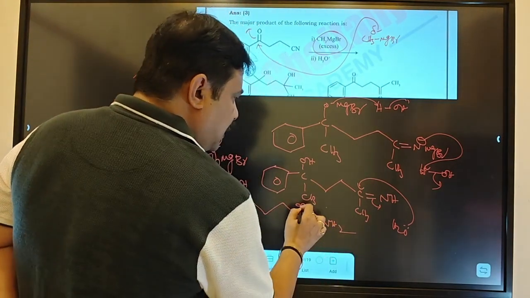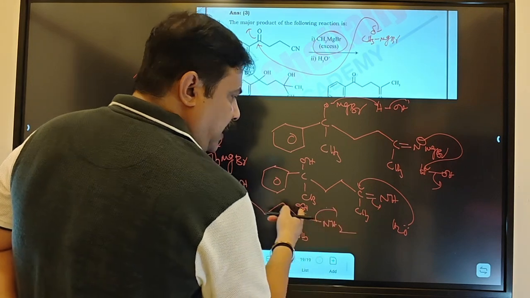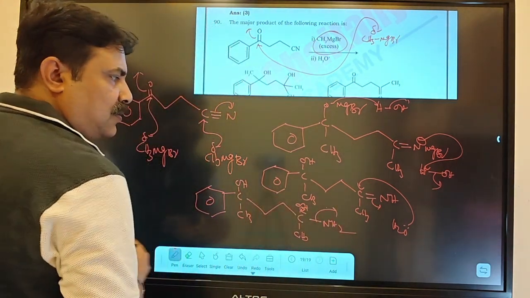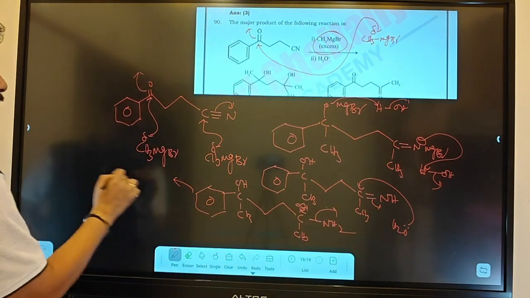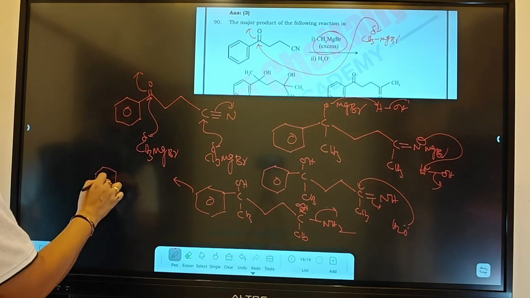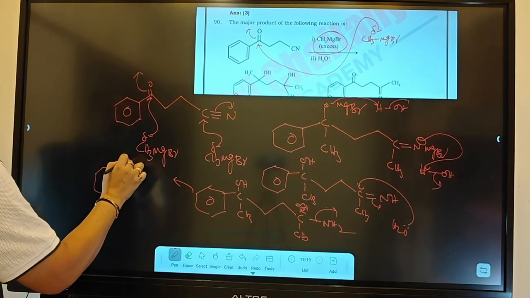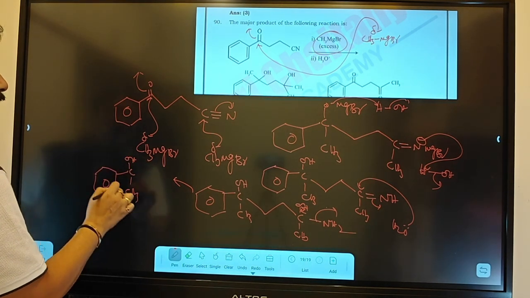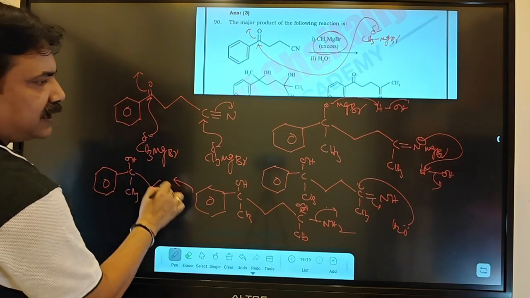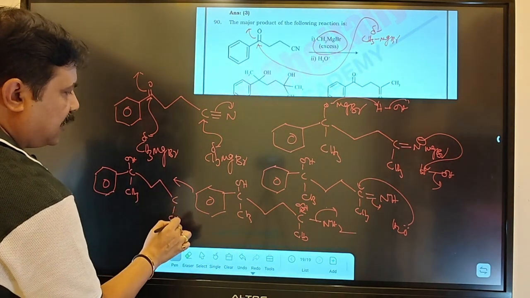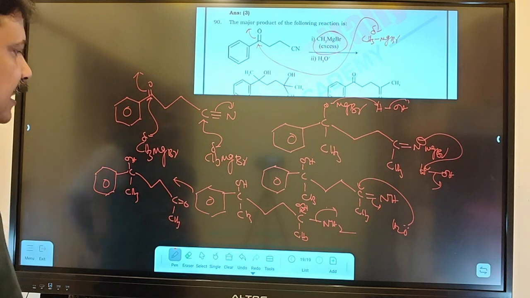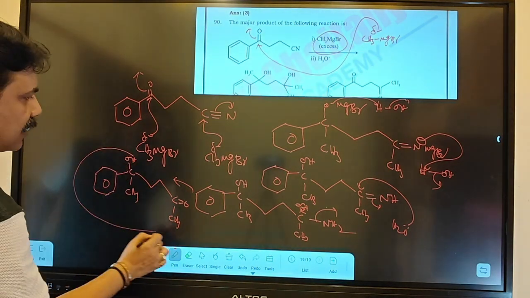Now ammonia will go out, H from here, H plus from here, NH2 minus over here. Ultimately the product you are getting, this compound will be your product. You look at here OH, here CH3, and then here CH2, here CH3 and double bond O. So this compound will be your product.